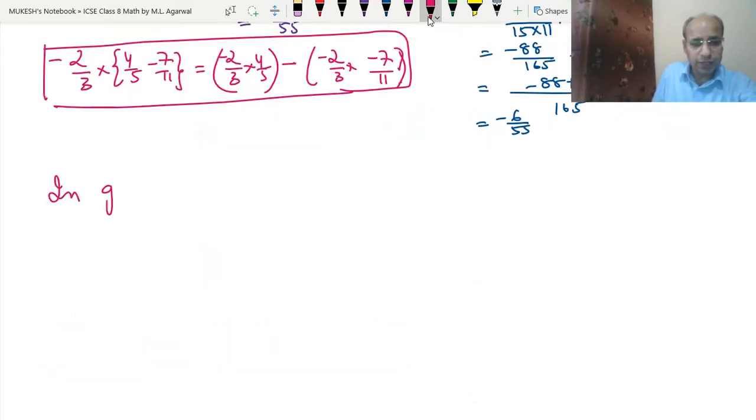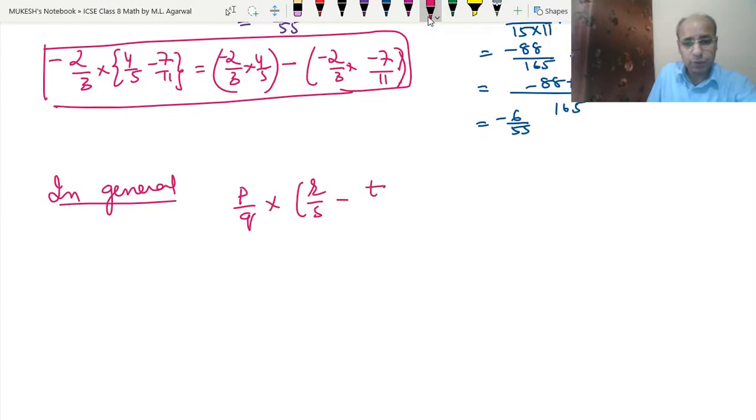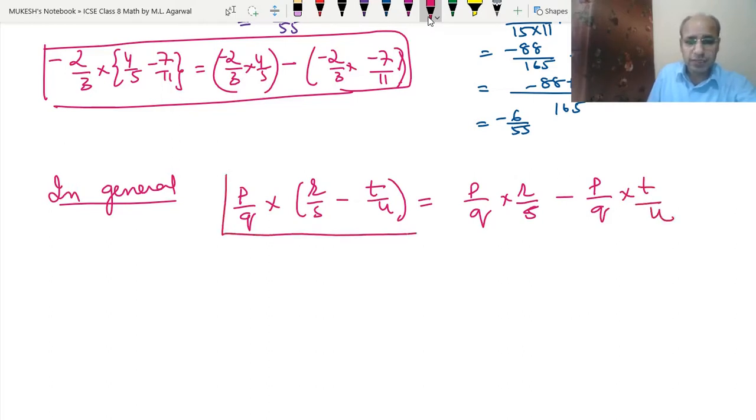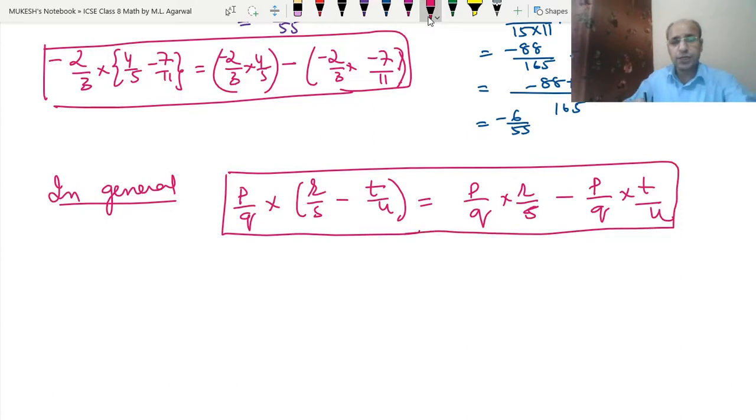In general, what we can say is that P upon Q into R upon S minus T upon U will be equal to P upon Q into R upon S minus P upon Q into T upon U. So this is the general rule that we can say about this. Okay, I hope this is clear to you.